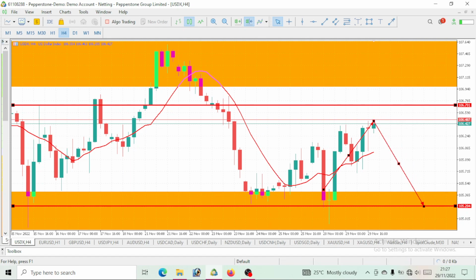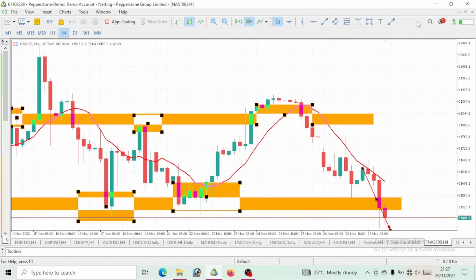Once this DXY or USD index starts giving us this bearish move, all you have to do on NASDAQ 100 is go bullish. What I'll tell you is to watch out for the USD index or DXY. Once the price is going a certain way, then go opposite on your NASDAQ 100. Once this DXY is dropping, go opposite on NASDAQ 100 by going bullish.